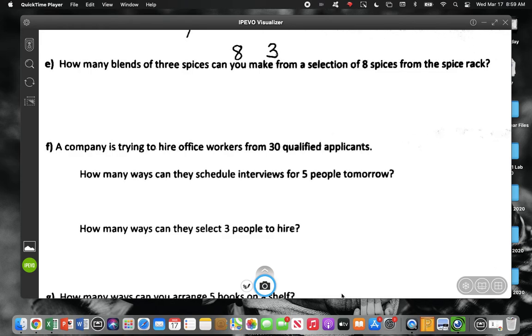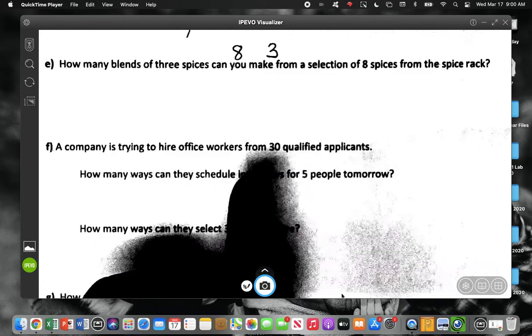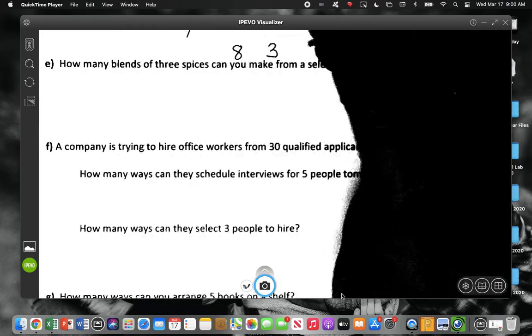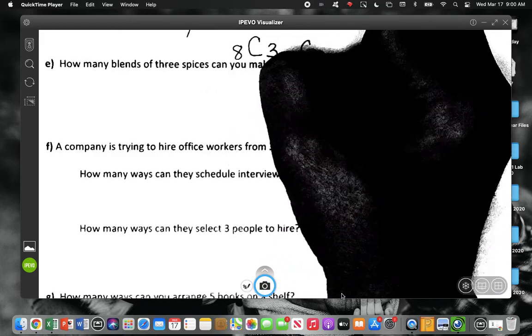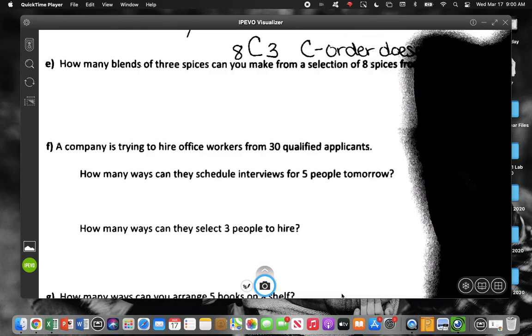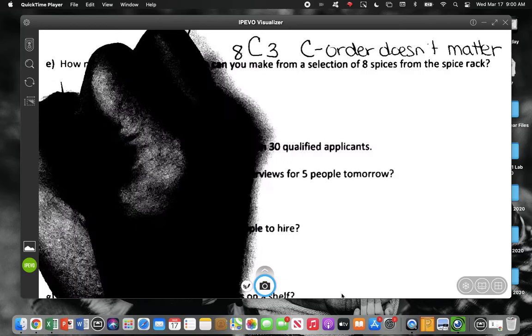combination? A permutation means order matters. Order doesn't matter. Why does order not matter on this one? You're picking any 3, but does it matter which one you pick first, second, or third? You're blending them. If you're putting 3 spices together and then shaking them up, does it matter which one you put in first? Absolutely not. Order doesn't matter. So this is a combination, and we're going to follow the combination formula.